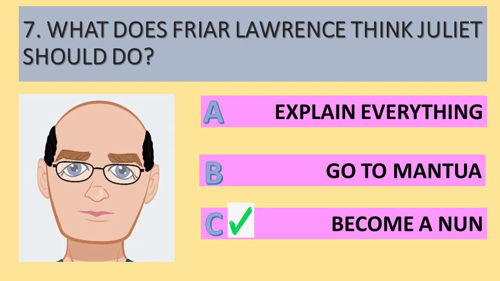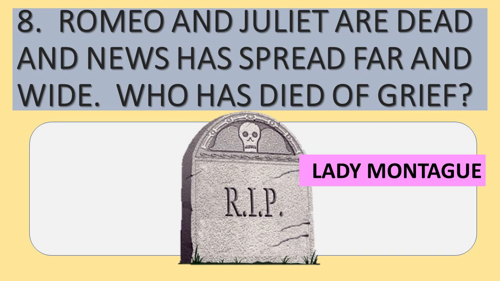Friar Lawrence still isn't willing to own up and speak the truth to Juliet's parents. He's quite happy for them to think Juliet is dead altogether. And number 8, Romeo and Juliet are dead and news has spread far and wide. Who has died of grief? It's Lady Montague. Lady Capulet also says she thinks she's going to die given the sadness that she's experiencing. So the parents are very much affected by this conflict and the outcomes of it.